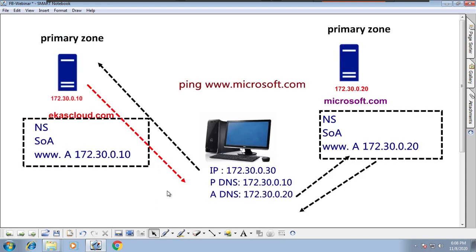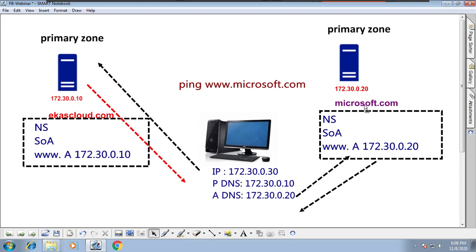What is a forwarder? Let us understand what the problem is with the alternate DNS. The problem with alternate DNS is that the client sends the query to the DNS server, comes back, and goes to the alternate DNS. So however many computers there are in this network, that many computers will go to the first primary server, come back, and then go to the secondary. To reduce the traffic between these two, we bring forwarders. I will explain here, and I will show you a demo in the next session.